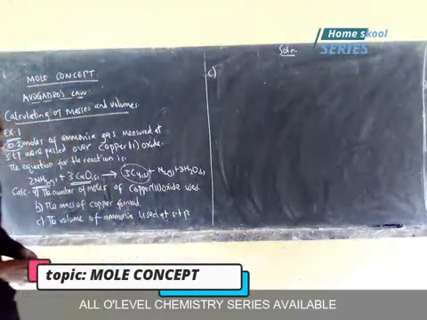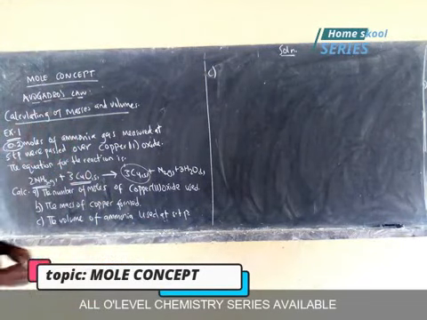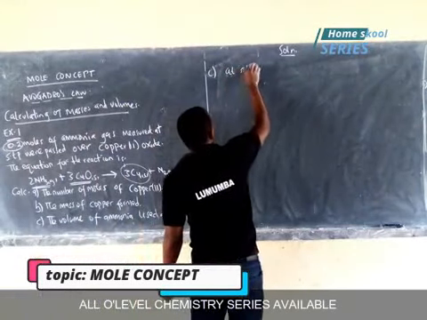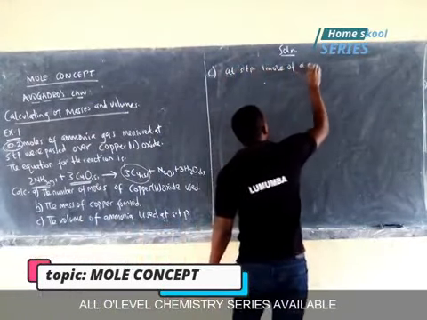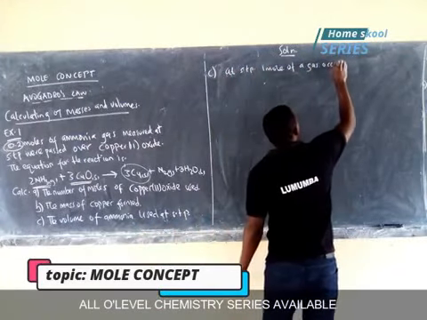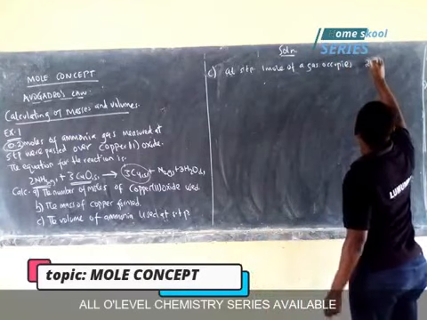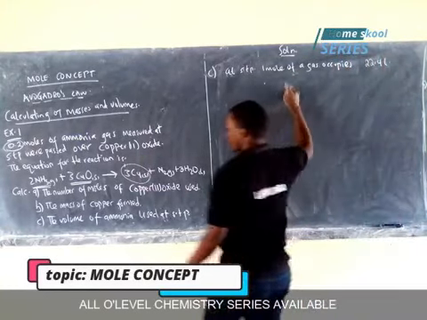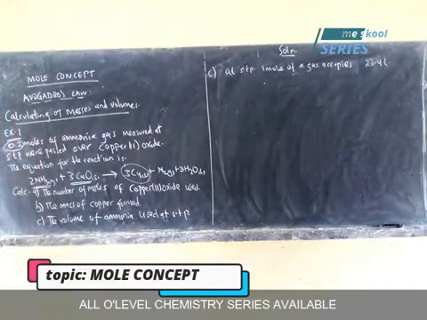Actually, they're asking the volume of ammonia used at STP. So at STP, let's use liters. At STP, 1 mole of the gas occupies 22.4 liters. So I'm going to use this statement to find the volume of ammonia used.